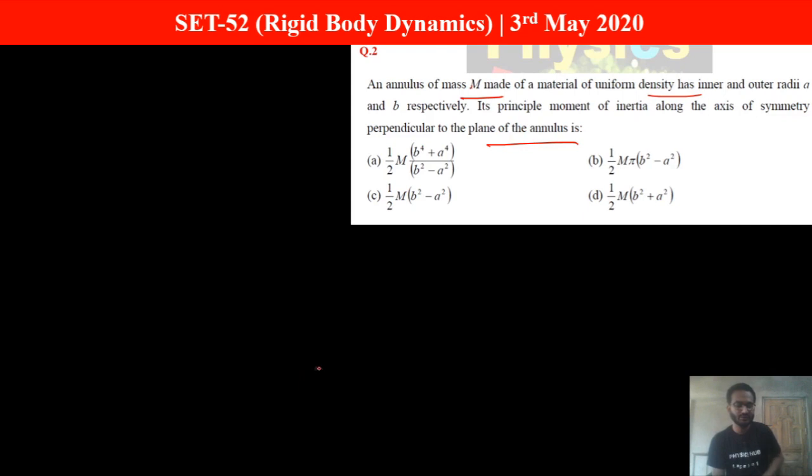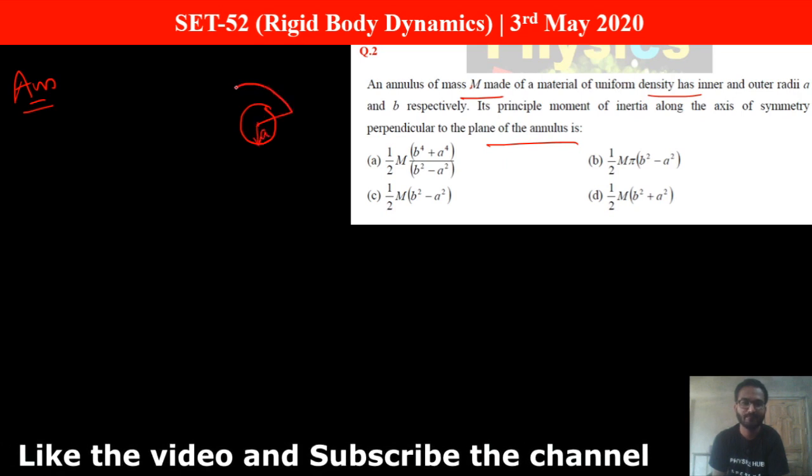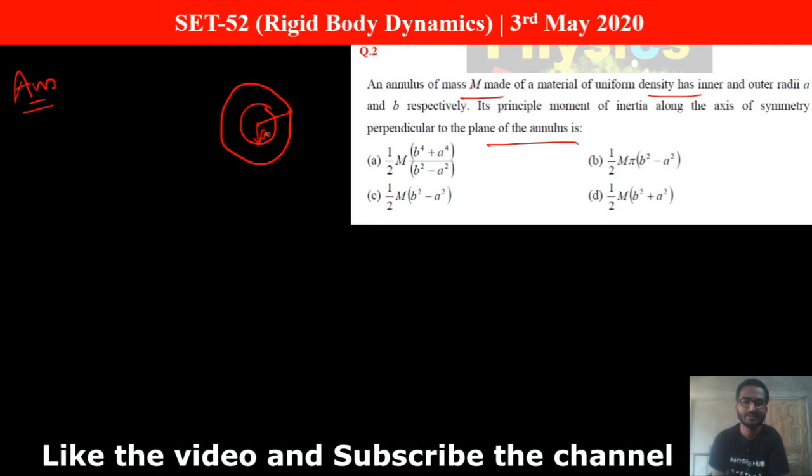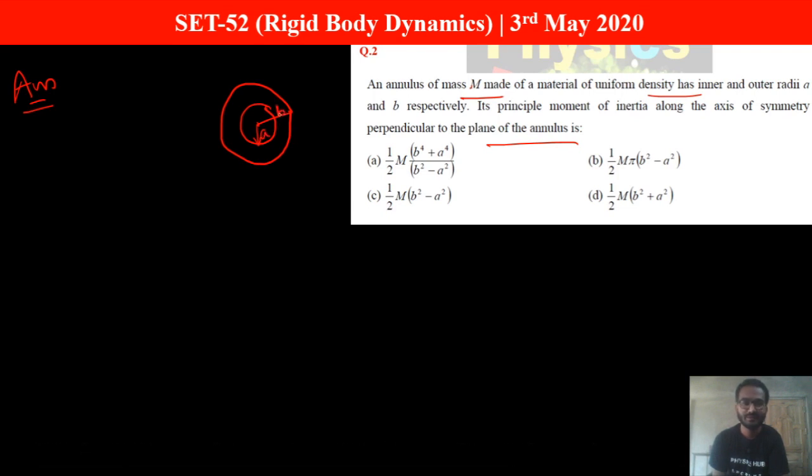So let's discuss the solution of this question. You are given some annulus of mass m made up of uniform density with inner and outer radii a and b respectively. So let's draw a circle of radius a. Sorry for my drawing, I am always sorry for my drawing. So this is the inner radius a and the outer radius is given by b, and this annulus has mass m. This is the situation you are given.